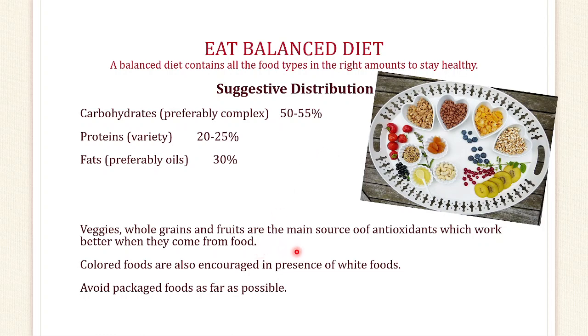Veggies, whole grains and fruits are the main source of antioxidants, which work better when they come from food. Colored food should also be encouraged alongside white food, because we know that colored food has good antioxidant activity. So they are very much essential. And avoid packaged food as far as possible to avoid the consumption of trans fat. This way we can see that all these things are very much required to get proper nutrition and to keep our body healthy.